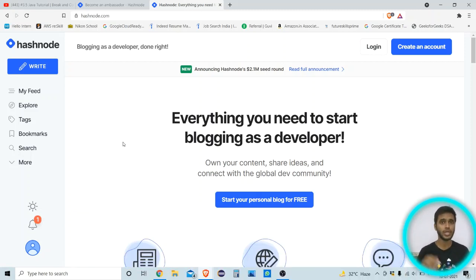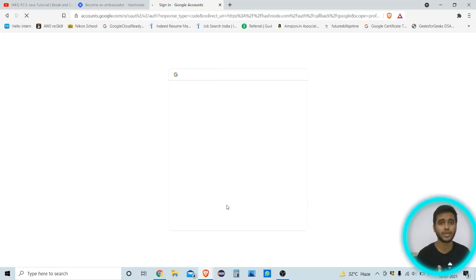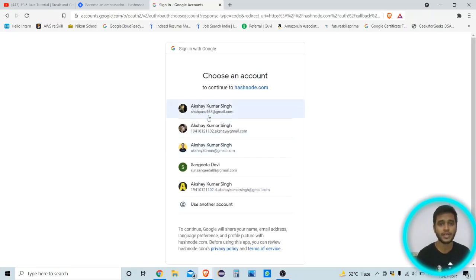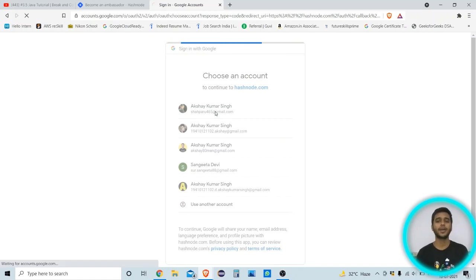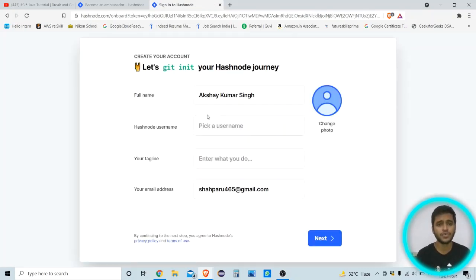When you go through the link in the description, firstly you go to the create an account option. You can see at the top there is an option of create an account, and just tap on that. Here you can create your account in different ways. I went through my Google account, and here I created my account. It asks for your full name, Hashnode username, your tagline, and your email address, which you can see here.